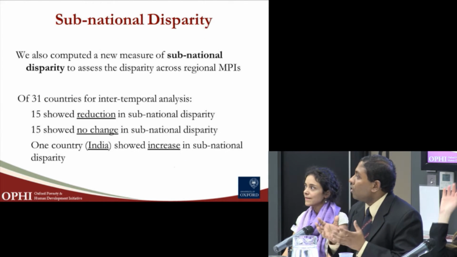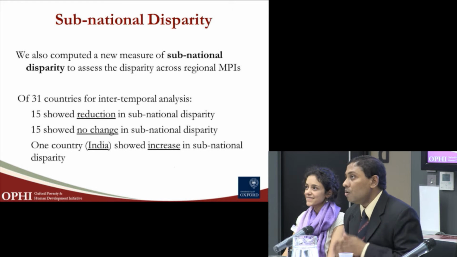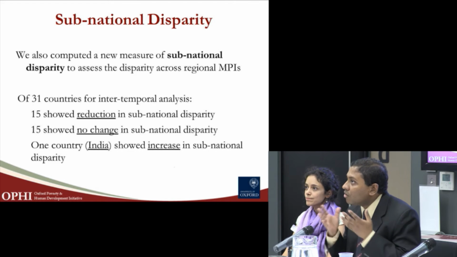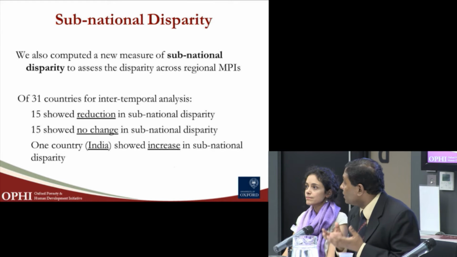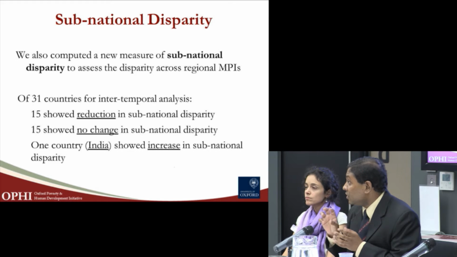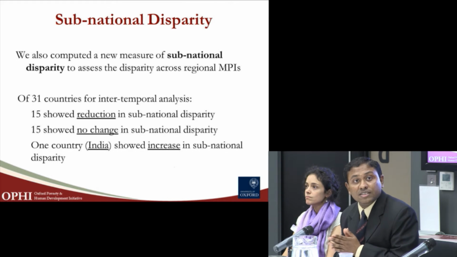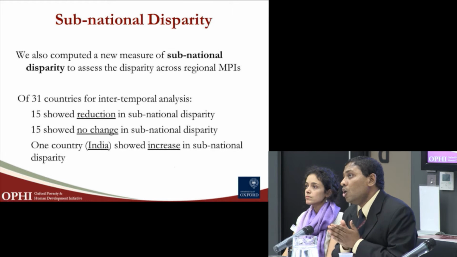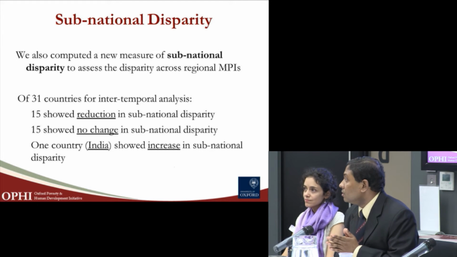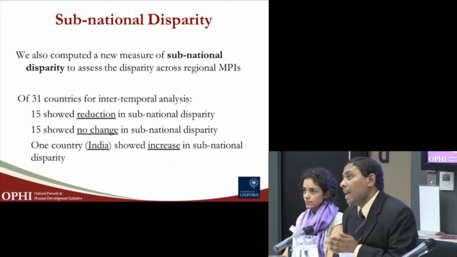Now, when we are talking about inequality or disparity, it is not just whether the reduction is shared by all the poor, but we need to understand that the reduction of poverty at the national level has been shared across all groups. As Anna presented, some of the ethnic groups did not reduce poverty. Some of the poorest ethnic groups did not reduce poverty faster than the less poor ethnic groups. We also present a new measure of subnational disparity across regional MPIs, and we analyzed 31 countries over time.